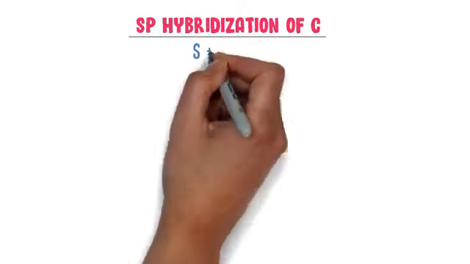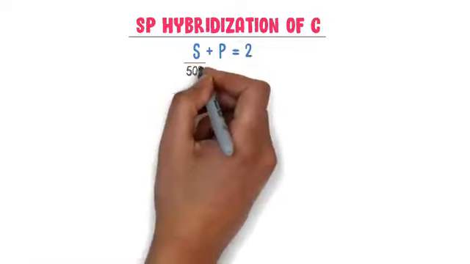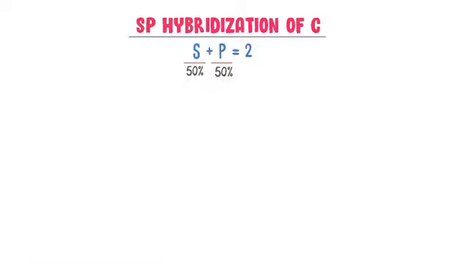Finally, let me teach you sp hybridization. sp hybridization means that in this mixture of atomic orbitals, there is one s orbital and one p orbital present in it. So there are a total of 2 orbitals present in sp hybridization. There is 50% s character and 50% p character in it. Now how do one s orbital and one p orbital combine together to form sp hybridization?